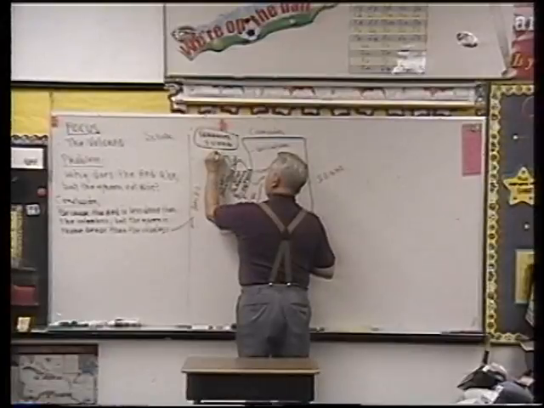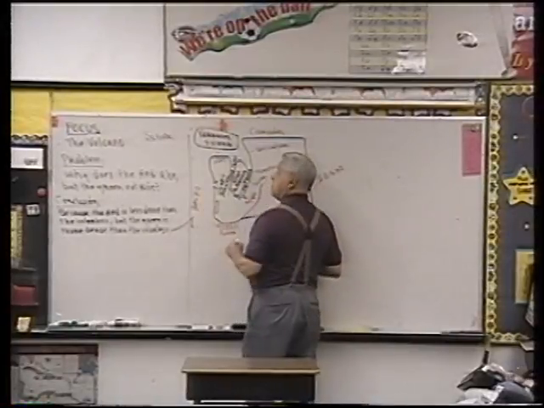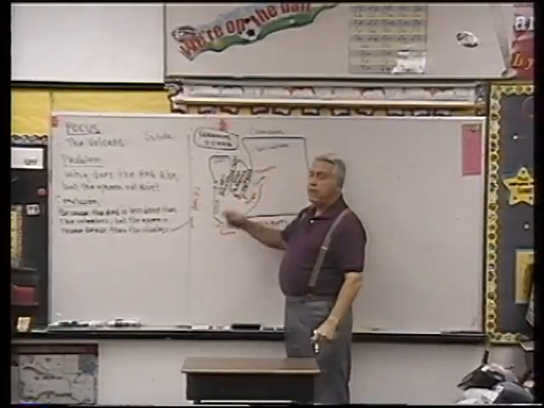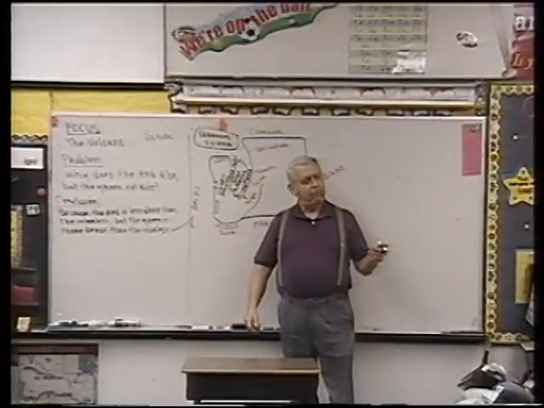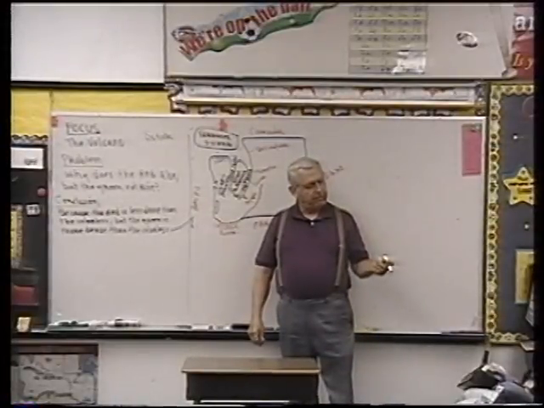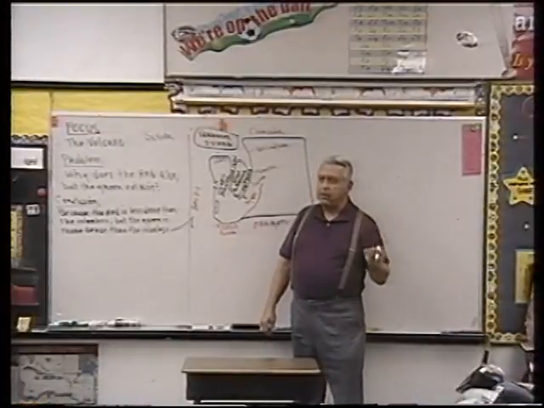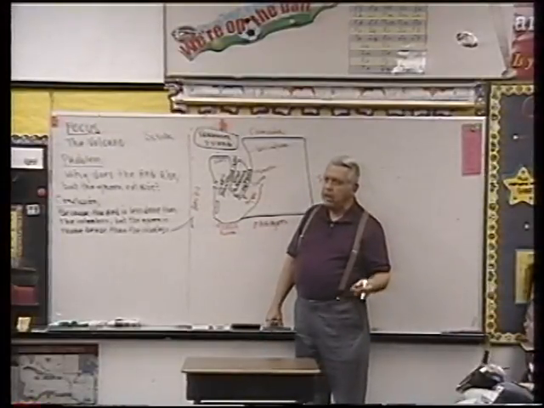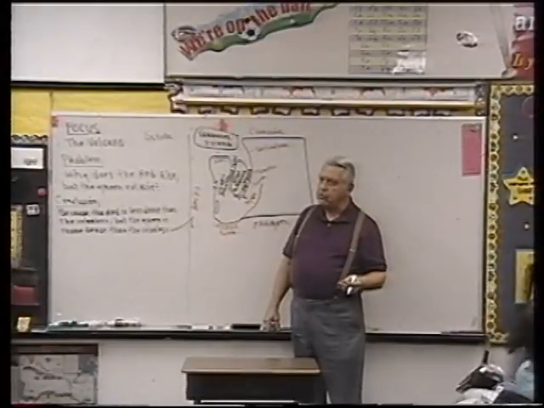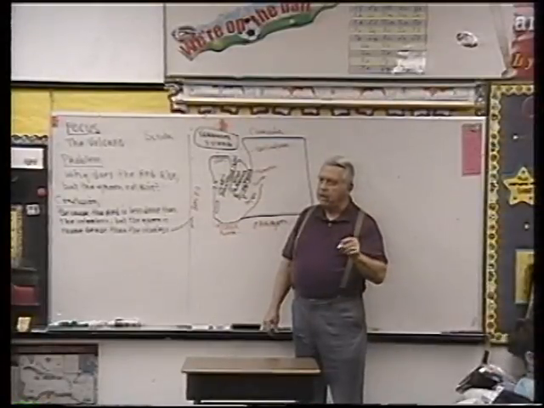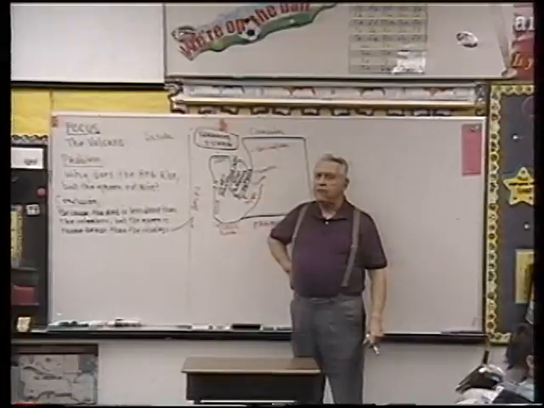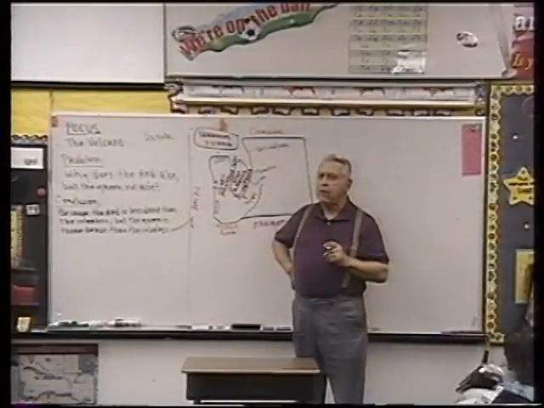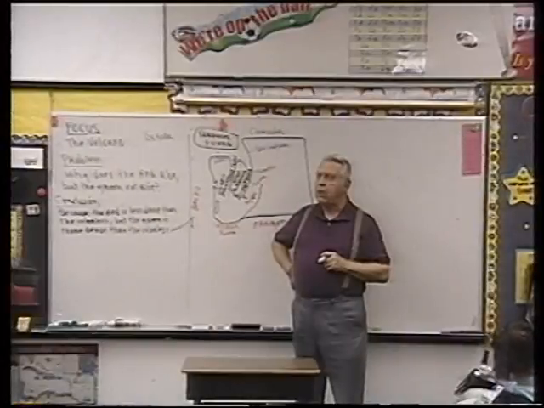Every day we'd go out here. I kept my boat in the water all summer long. Every morning we'd go out here in the middle, and I would have one person fish with 50 feet of line, another person fish with 100 feet of line, another person fish with 150 feet of line, and another person fish with 200 feet of line. 50, 100, 150, 200. Can anybody guess why we did that right at the start? What were we trying to find out, Jason? How deep the fish were.